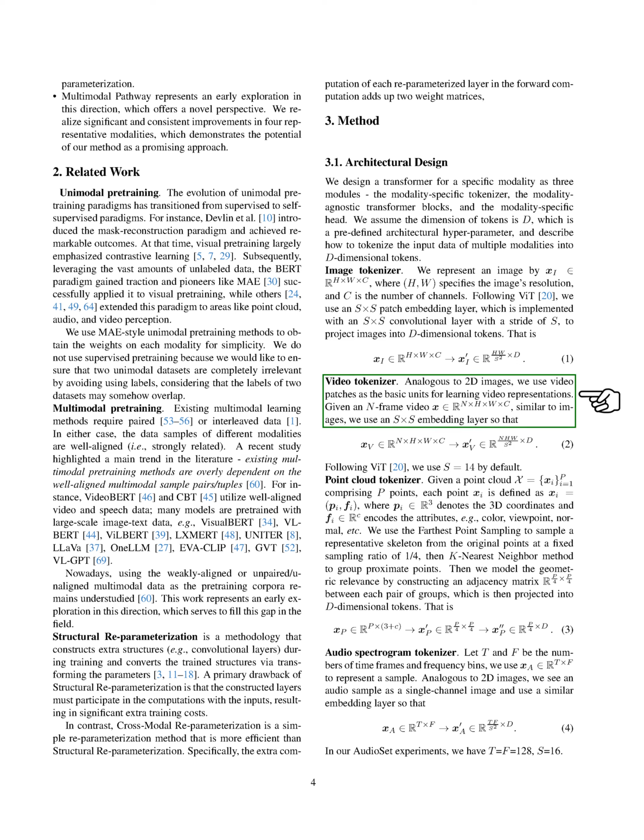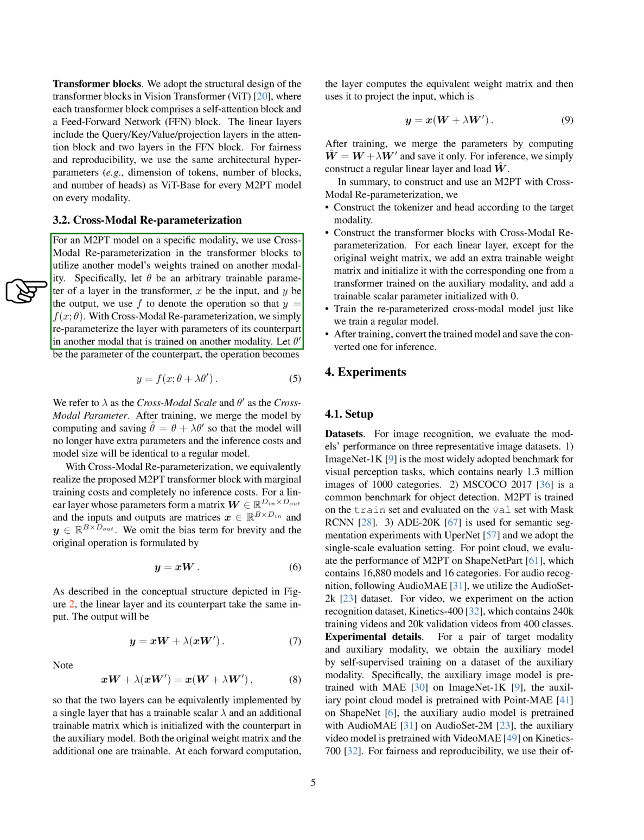Section. Cross-modal reparameterization. We're diving into the concept of cross-modal reparameterization, a technique we use in our M2PT model to enhance its performance across different types of data, like images, audio, or video. Imagine you have a model that's really good at understanding pictures, and you want to make it just as good at understanding sounds. Instead of starting from scratch, we take a clever shortcut by borrowing the brainpower from the picture understanding model and applying it to our sound understanding model.